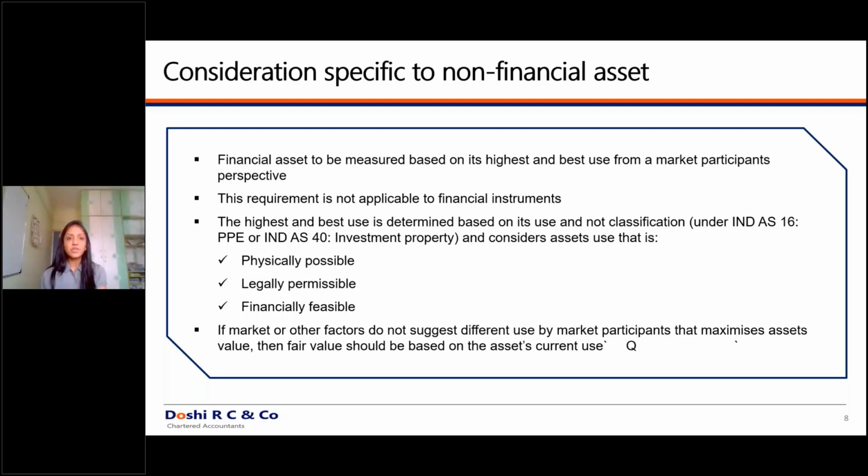In such cases, it is assumed that the buyer is going to make the best and highest possible use of that asset, irrespective of the fact that I am not using that asset in that manner. So this is how the buyer will make the best and the highest possible use.